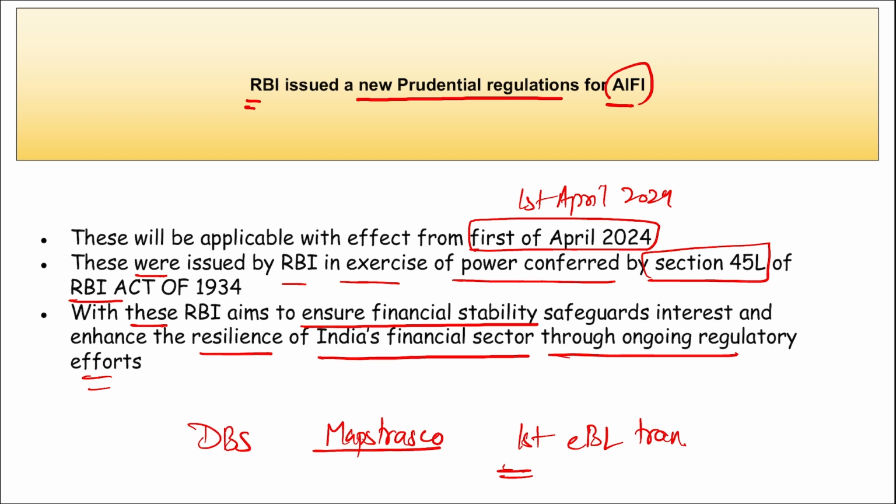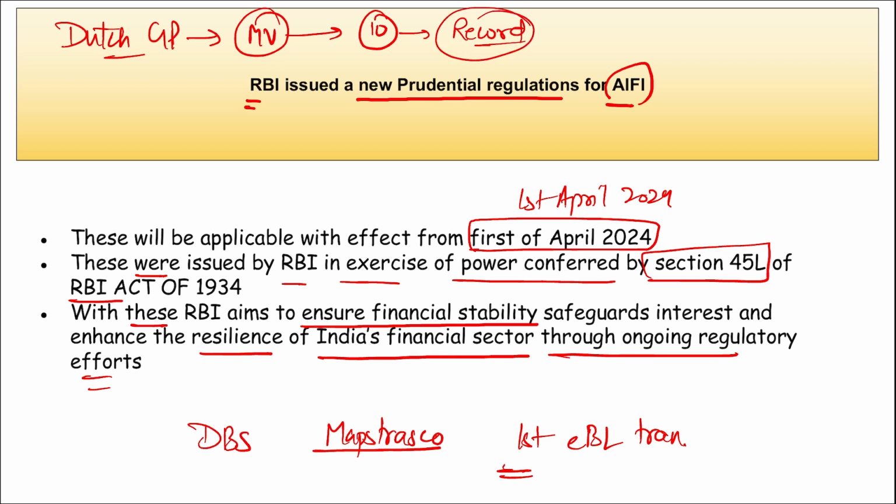Then apart from this, tell me who recently won the Dutch Grand Prix? It was won by Max Verstappen, and Max Verstappen has consecutively won 10 F1 races that made a world record, and Max Verstappen drives for Red Bull.